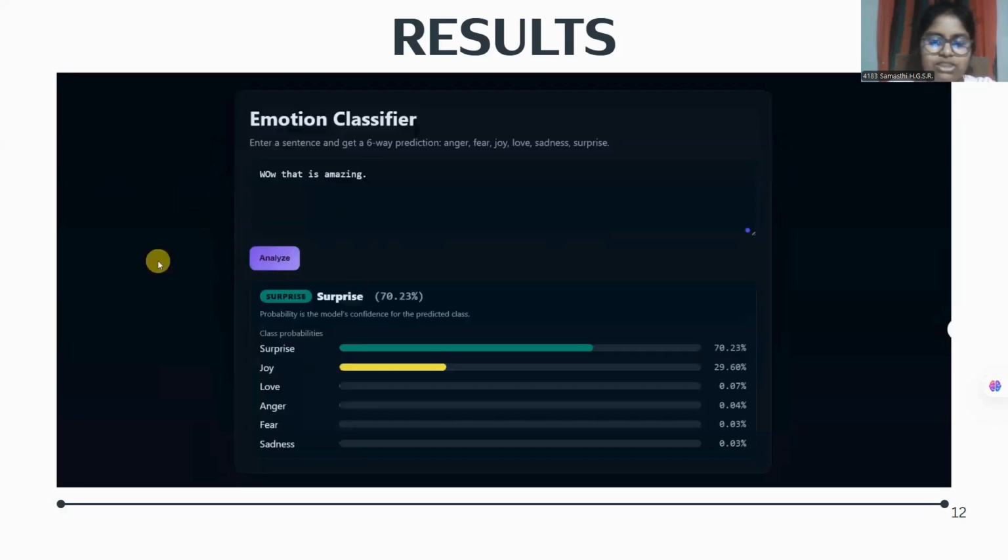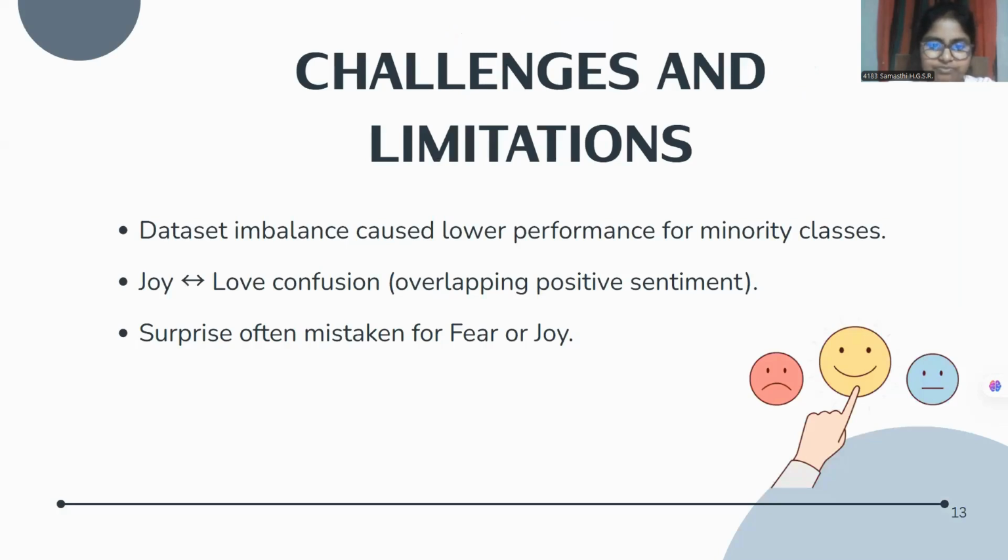So, beyond the demo, it's important to acknowledge the challenges as well. The data imbalance lowers the performance for minority classes, and joy and love can overlap in language, creating confusion. And surprise is often mistaken for fear and joy, reflecting shared cues and few examples. So, these are the main areas where targeted improvements can help.